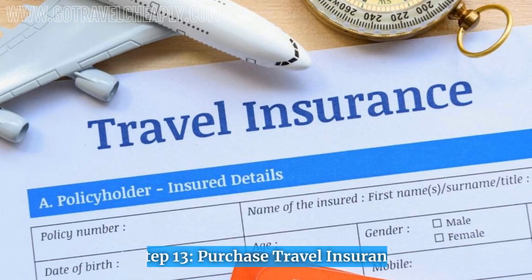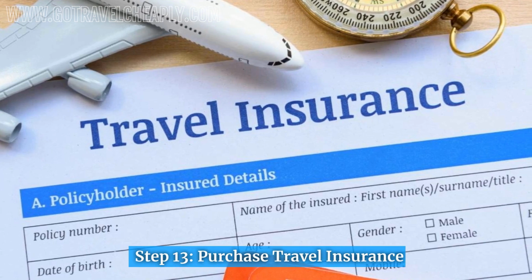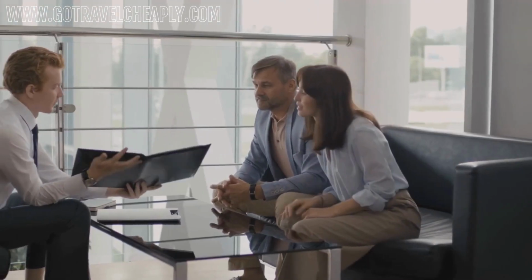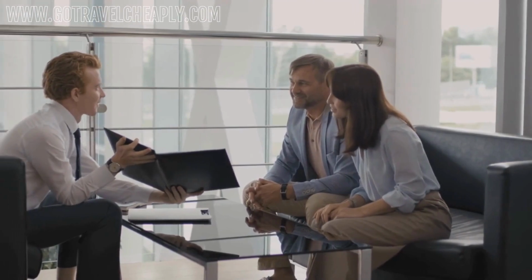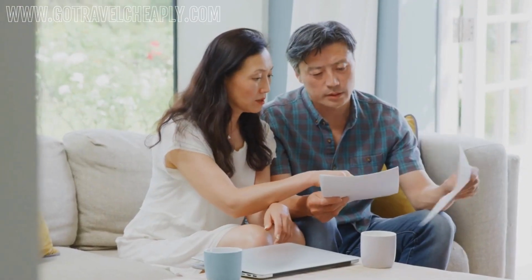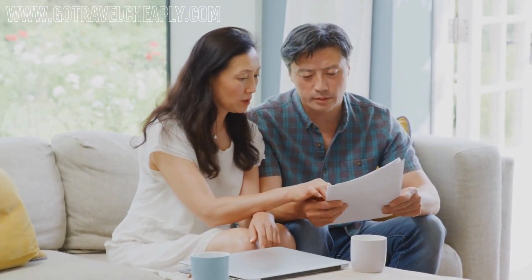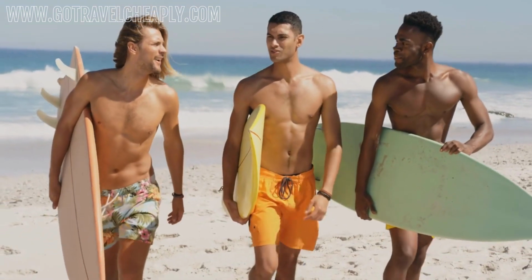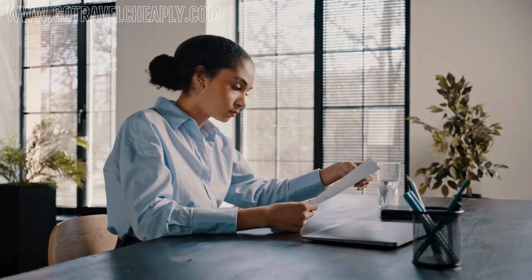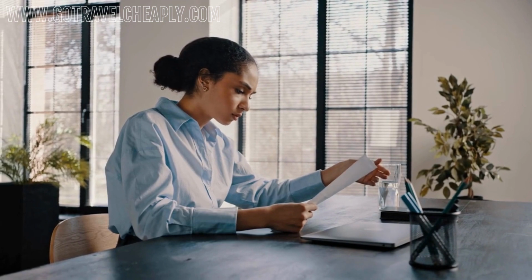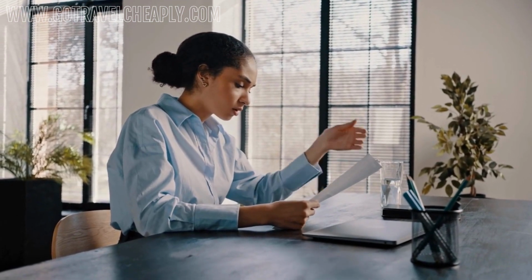Step 13. Purchase travel insurance. Protect yourself and your belongings by purchasing comprehensive travel insurance. Ensure that the policy covers medical emergencies, trip cancellations, lost luggage, and any adventure activities you plan to undertake. Carefully read the terms and conditions of the policy to understand its coverage and exclusions.